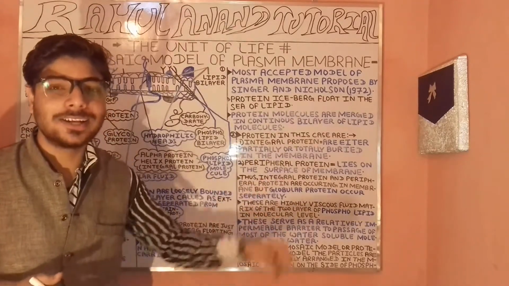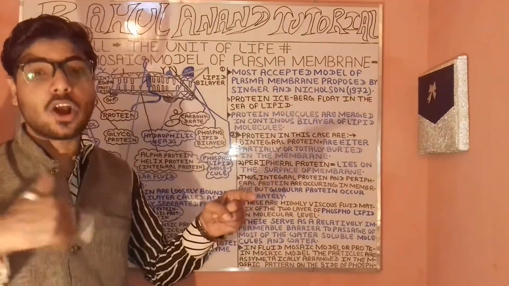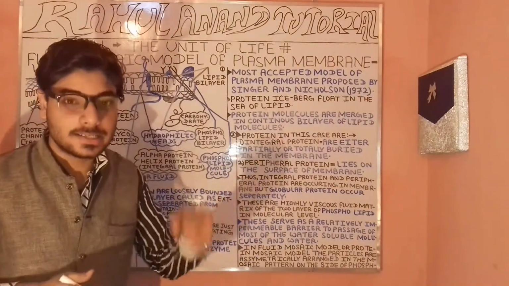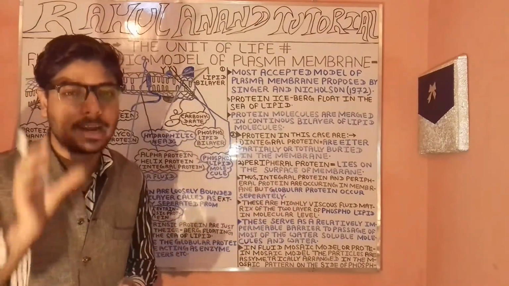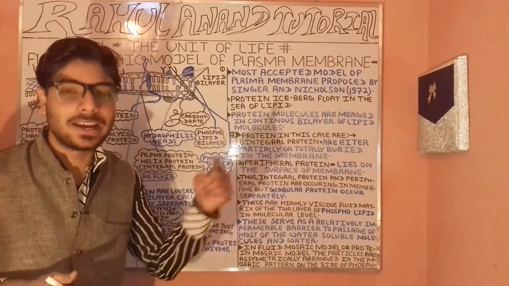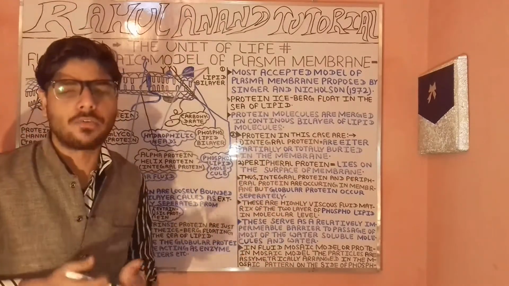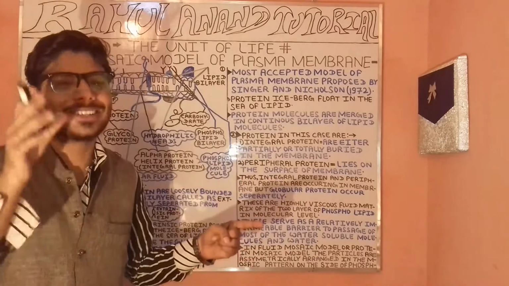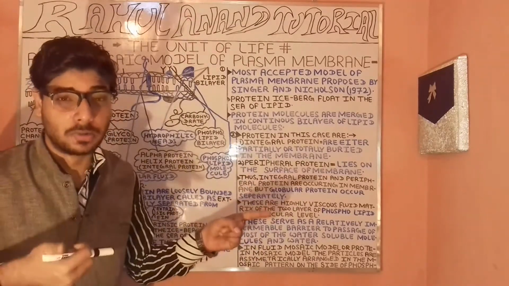So what are globular proteins? These are quite soluble in water molecules, and thus they are often found in the abdominal cavity. The best examples of globular proteins are pepsin, renin, as well as lipids. So these are coming under the globular proteins.